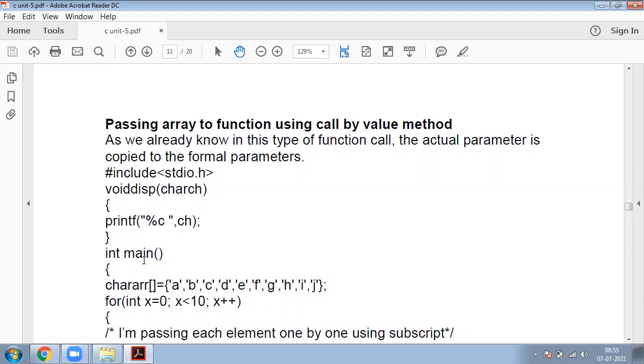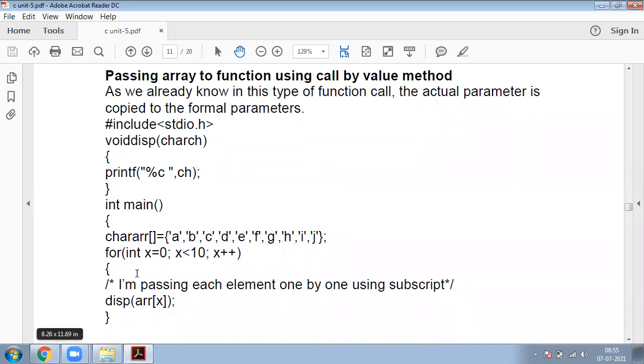In the main function, this is the function call. In this function call, this is the parameter. These parameters are nothing but my actual parameters. Now what happened here? In this call by value method, actual parameters are copied to formal parameters.